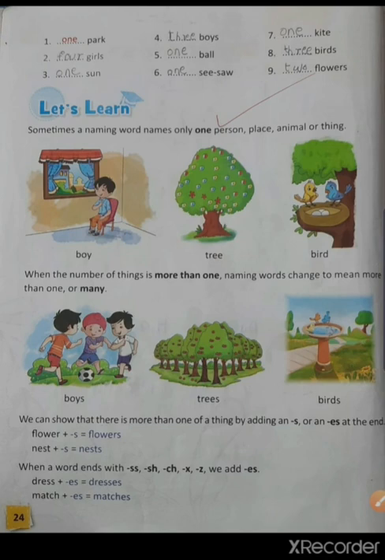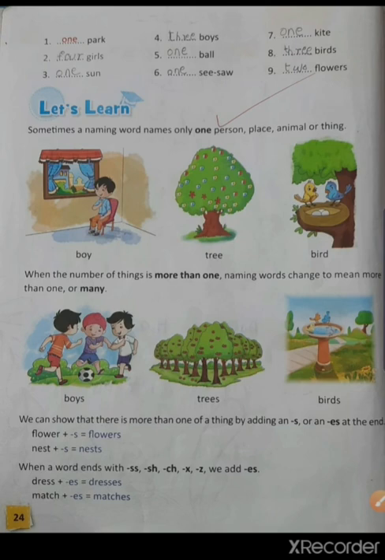We change their form by adding s or es. So let's see, here is 1 boy, 1 tree and 1 bird. When the number of things is more than 1, naming words can be changed to mean more than one or many. For example, boys, trees, and birds.